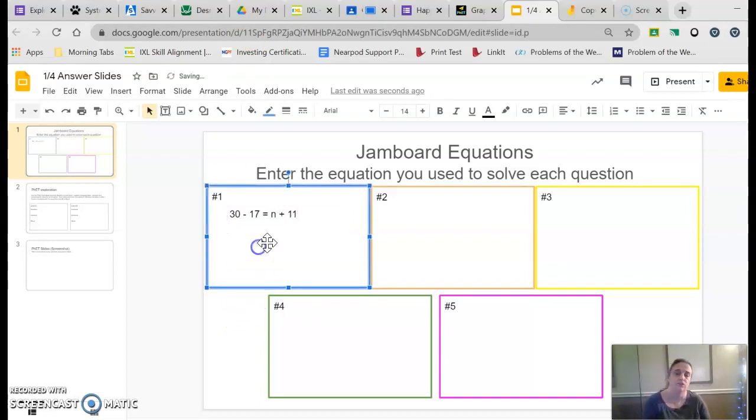That's all I have to do. You don't have to show me your work solving the equation. I just want to see how you were using equation thinking to solve that problem.